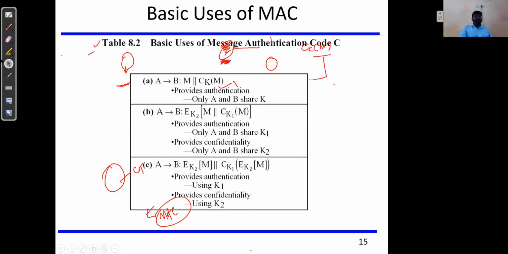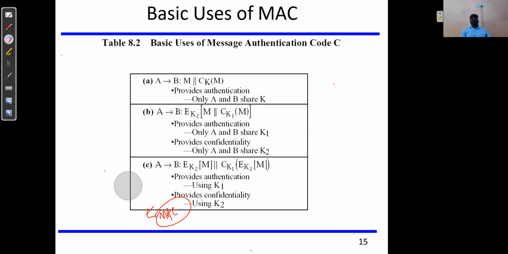Again, the corresponding notation-based explanations, the same which I explained with the diagram theoretically, they have given as the notations. After that, there are certain notations I just need to explain. This A gives B means the message which is being transmitted to B. A to B, message is being transmitted from A to B.